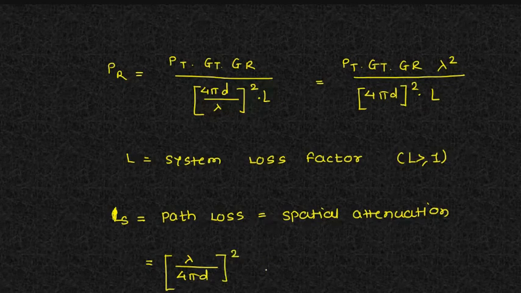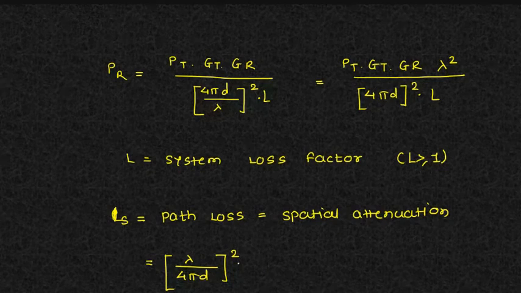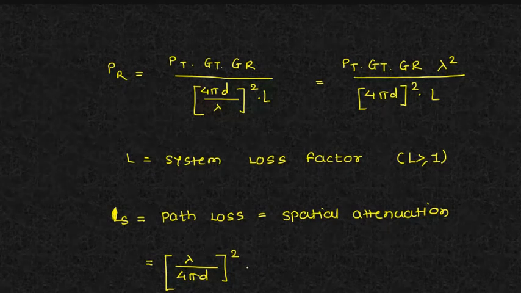So this I can consider as the path loss.